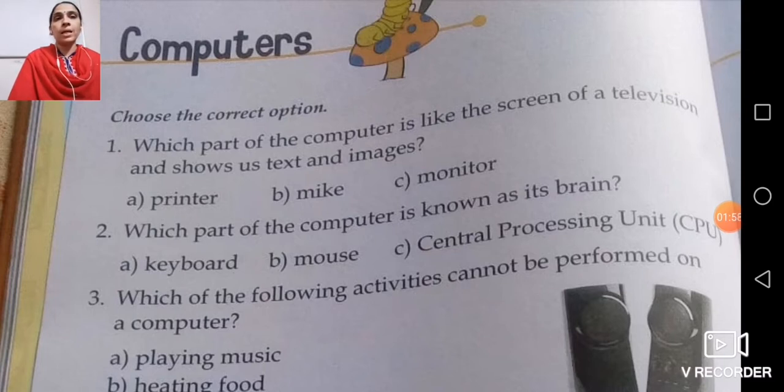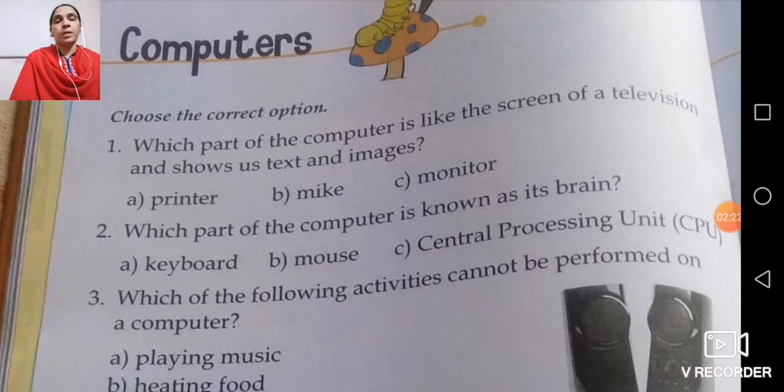Monitor is just like a screen of a television and we can see movies, we can play games, we can see the text which we are typing, we can see the drawings, the pictures, whatever we are doing on the computer, that we can see on this screen.